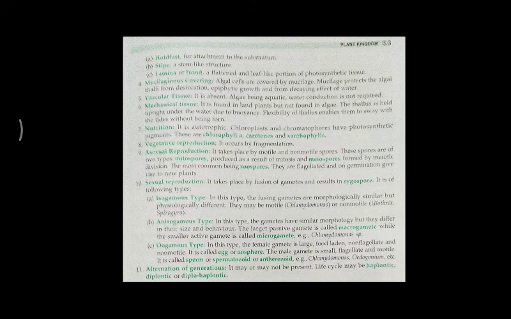These are plants which are present on the surface of water or inside the water, so this mucilage protects them from decaying. Vascular tissues are absent, as I told you earlier. Mechanical tissues are found in land plants but not in algae. Nutrition: they are autotrophic in nature.